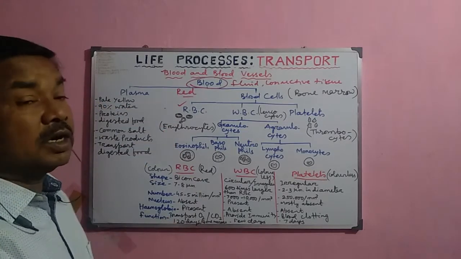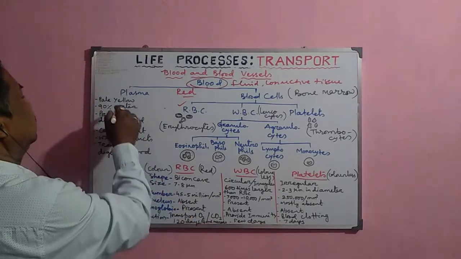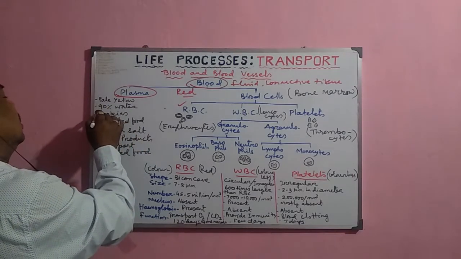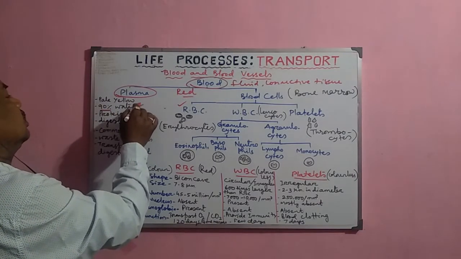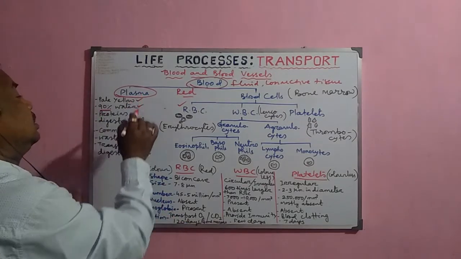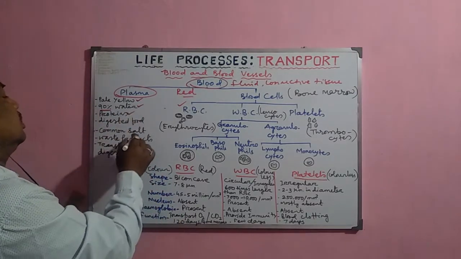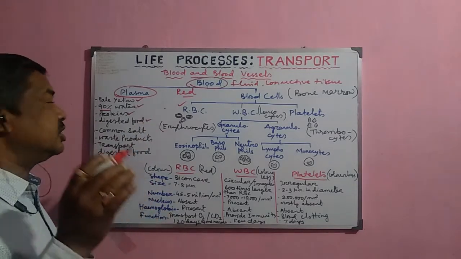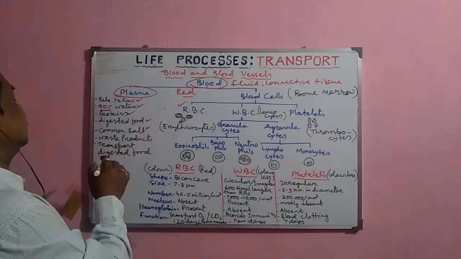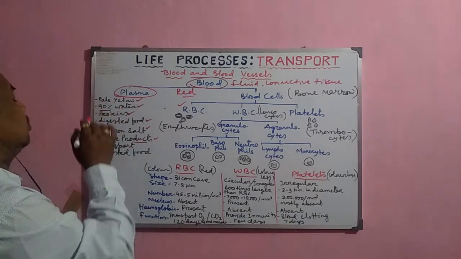Now, what are the main constituents of the blood? The major constituents of the blood, that is the plasma, which is about 55% of the total volume. And 90% of this plasma is nothing but water. And it is pale yellow in color, and it contains certain substances like proteins, some digested nutrients or digested food, and the common salts, and so many ions. Then the waste products are also present in the plasma.